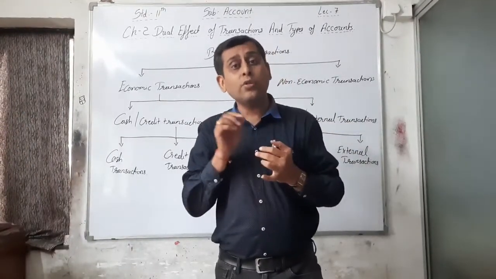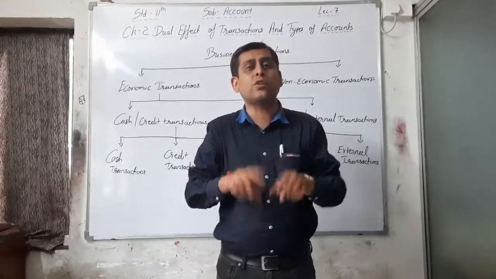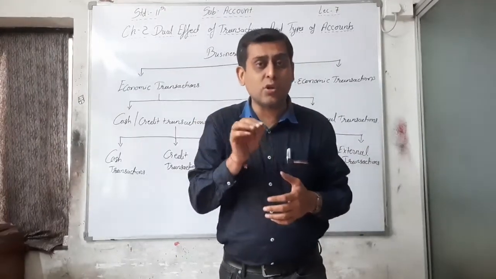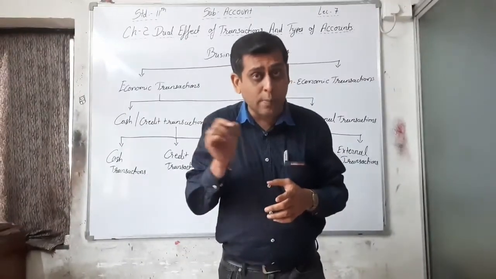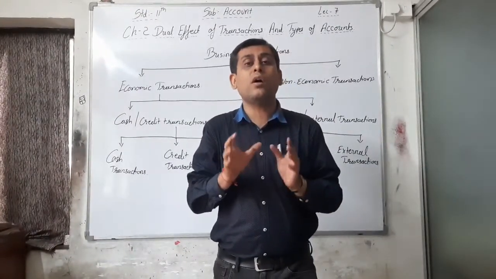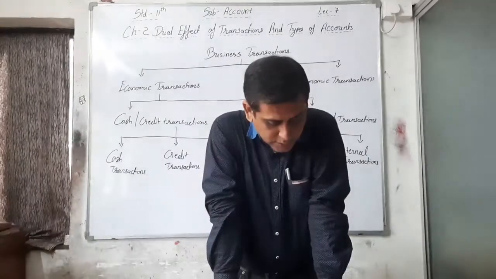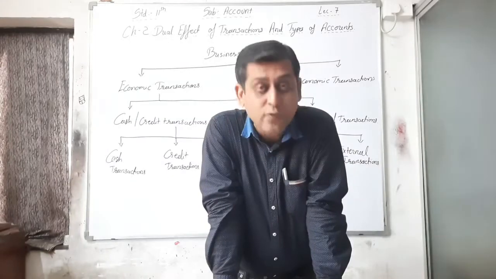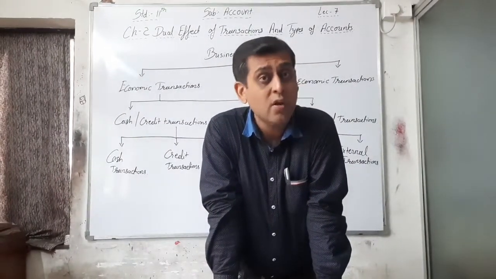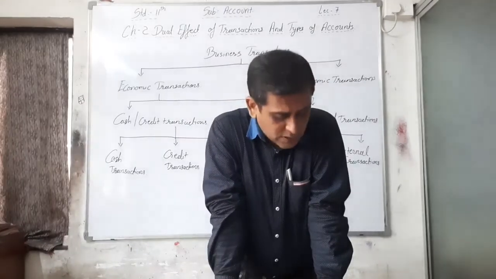On the basis of that credit, if I am purchasing or selling goods, services or assets, and at that time cash or check is not received immediately but a promise is received or given, then it is called a credit transaction, right? Money for those purchases and sales is to be paid in the future, that is on a future date, 5 days, 10 days, 15 days, 1 month, 2 months, whatever the promise is.